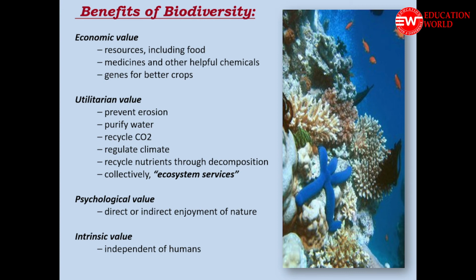So this is called ecosystem services. Then psychological values. We have the direct or indirect enjoyment of nature from the biodiversity. That is, if we propose to move to some area in order to have good times, then we will prefer those areas which are greener. We prefer those areas which have much more greenery, and so on.